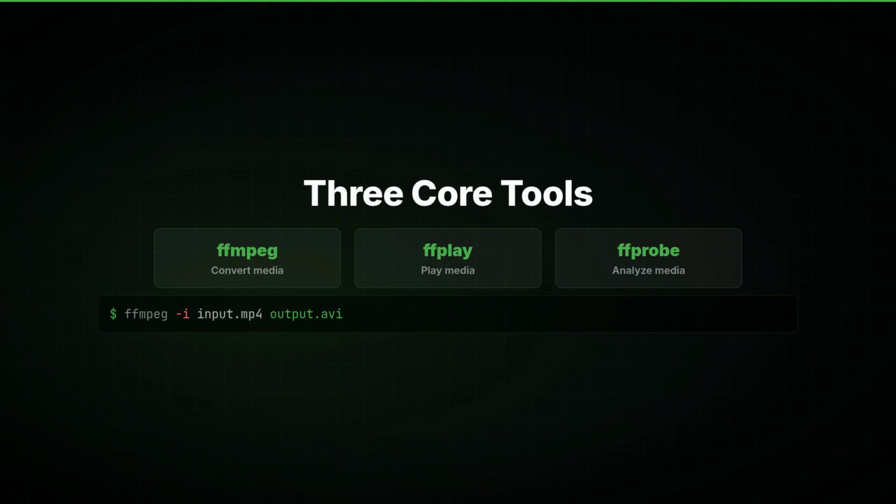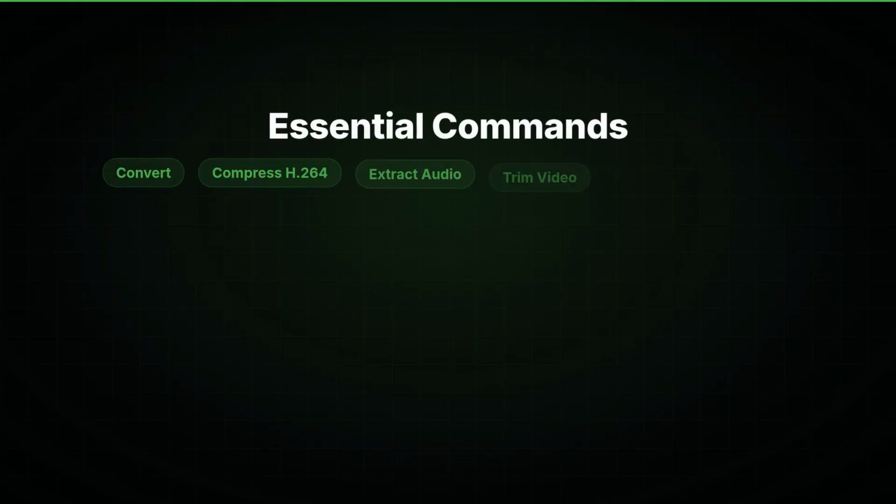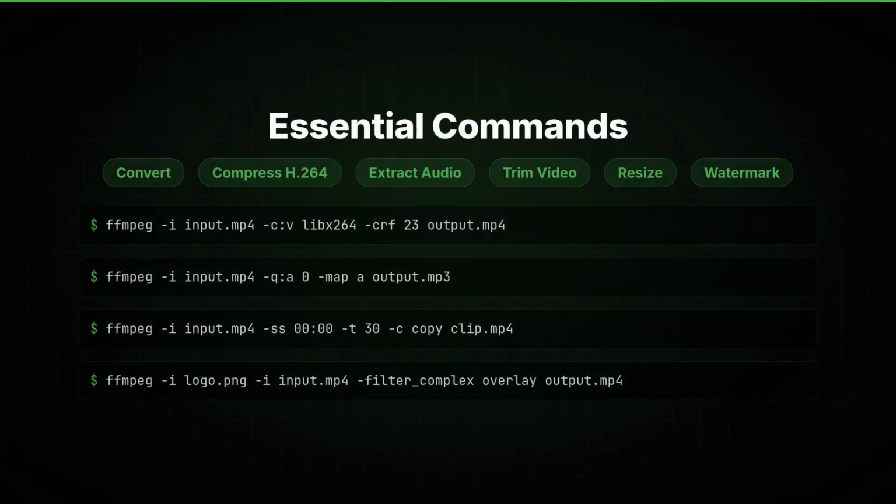Common commands everyone needs: convert a video with this simple command. Compress with H.264. Extract audio to MP3. Trim clips without re-encoding. Resize video. Add watermarks. For developers, FFmpeg provides libraries like libavcodec for codecs, libavformat for containers, and libavfilter for effects.